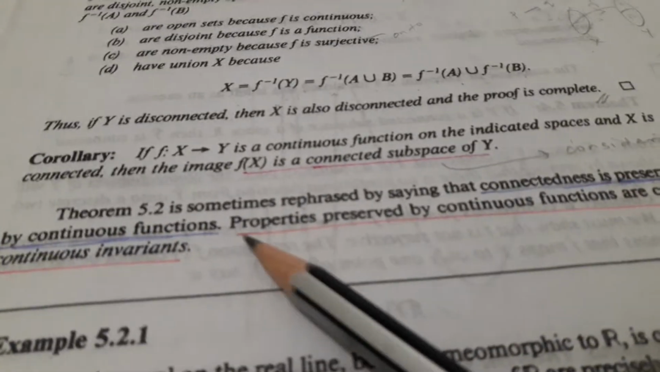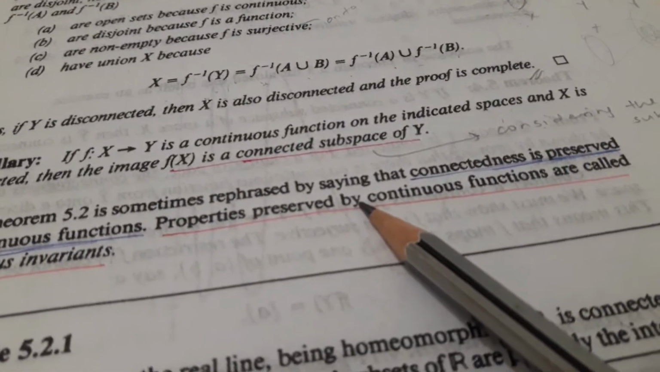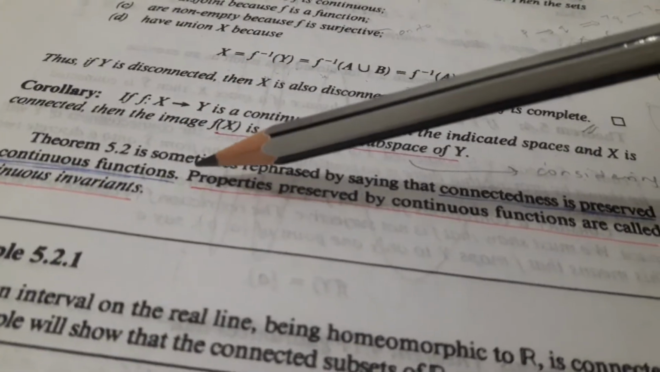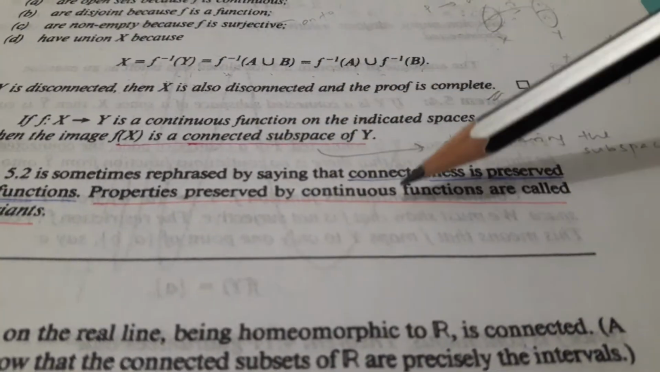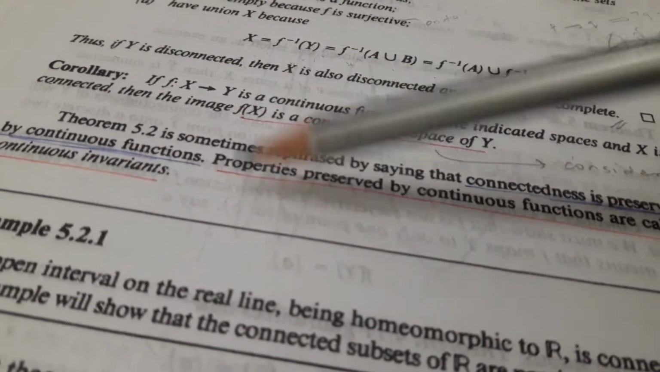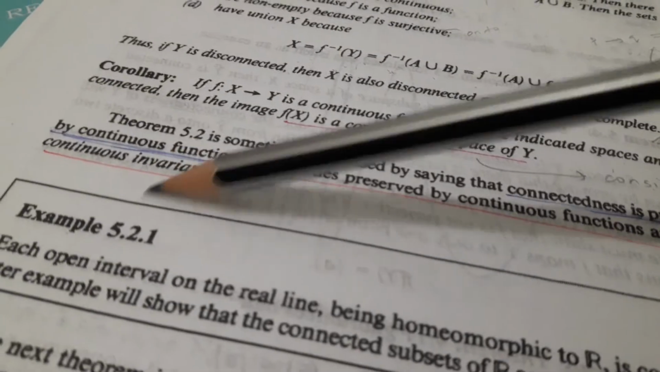So Theorem 5.2 is sometimes rephrased by saying the connectedness is preserved by continuous functions. So from 5.2 and the corollary we can come to the conclusion that connectedness is preserved by continuous functions, and properties preserved by continuous functions are called continuous invariants.